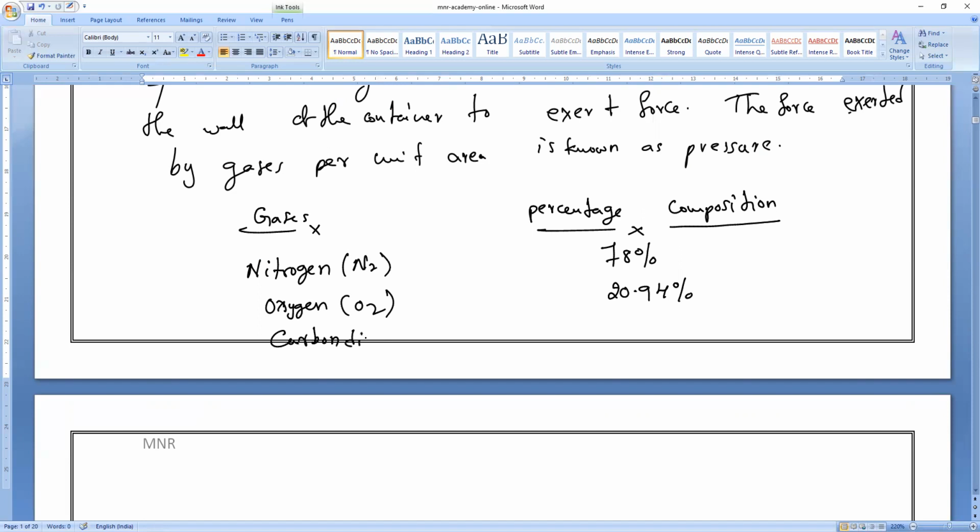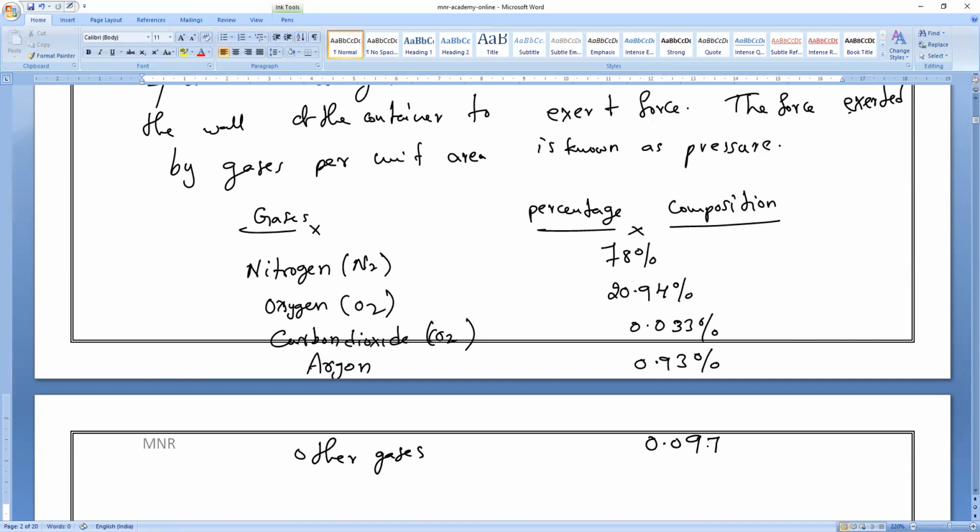Next, carbon dioxide, CO2, 0.033%. Next, argon is present at 0.93%, and all other gases are present at 0.097%. So this is the composition of air.